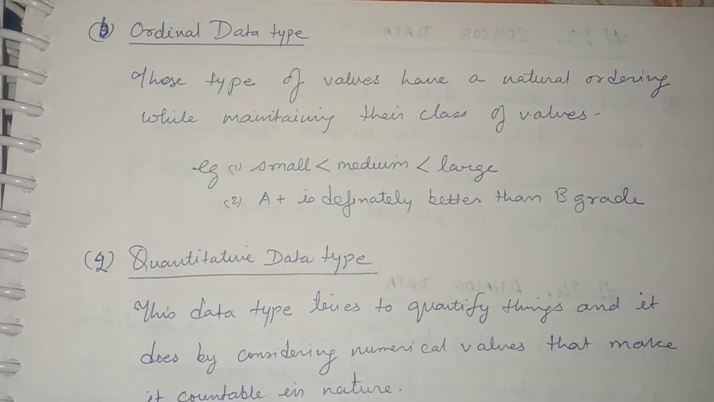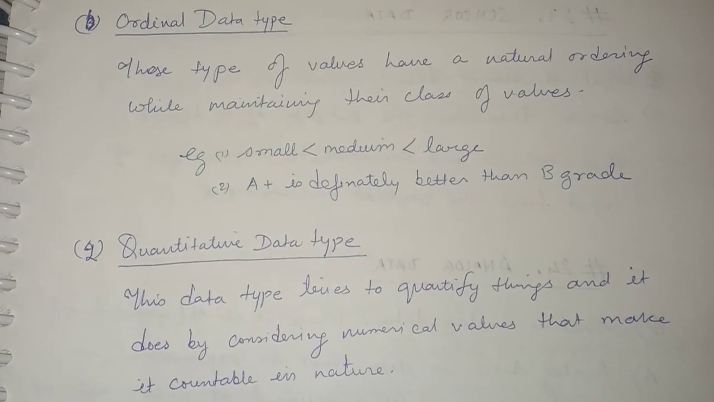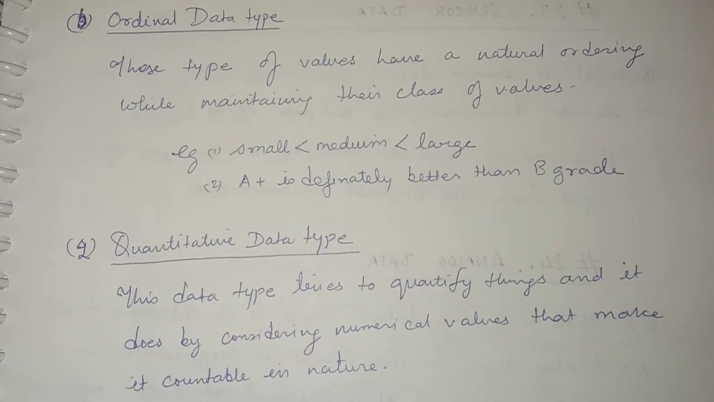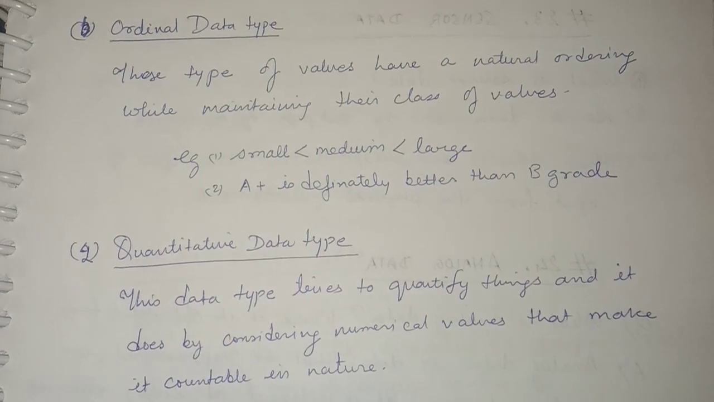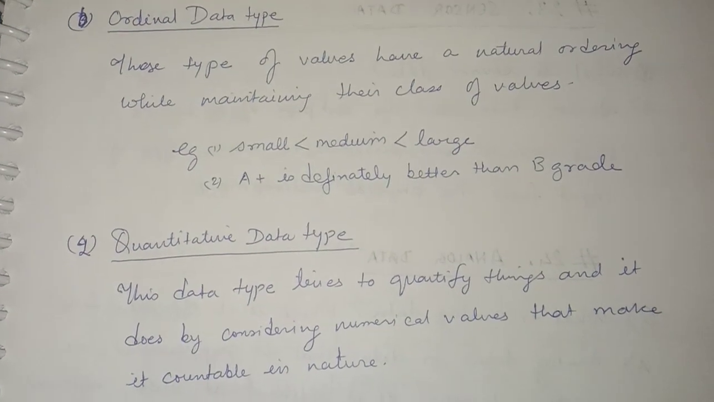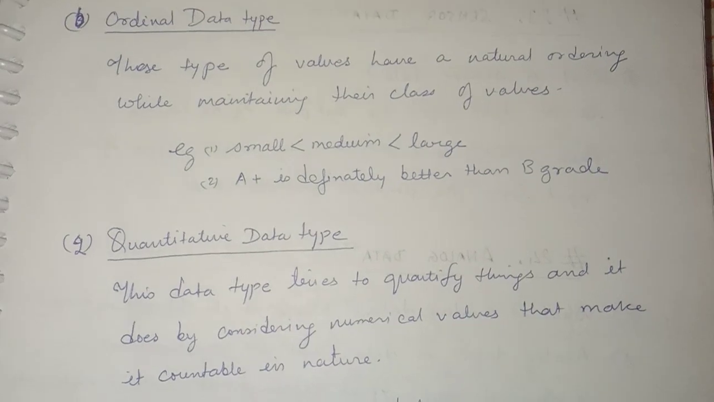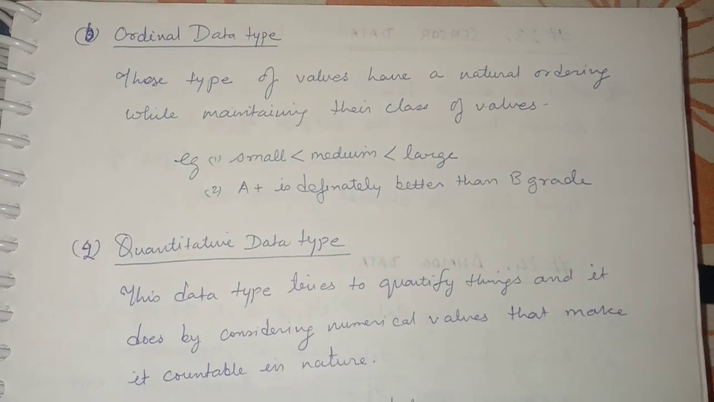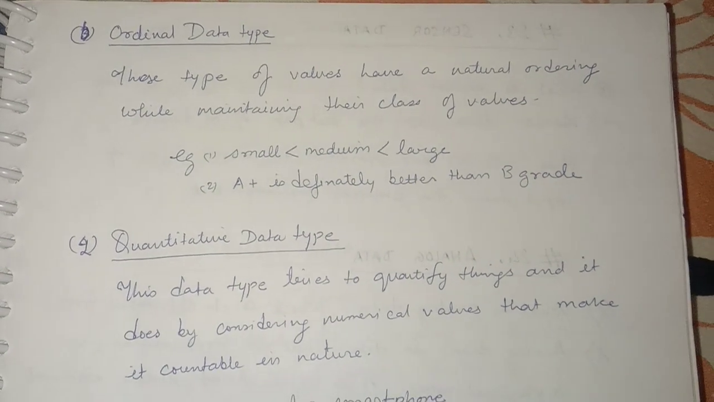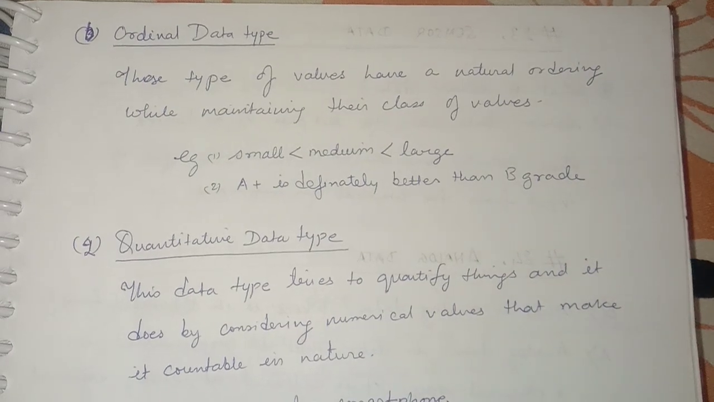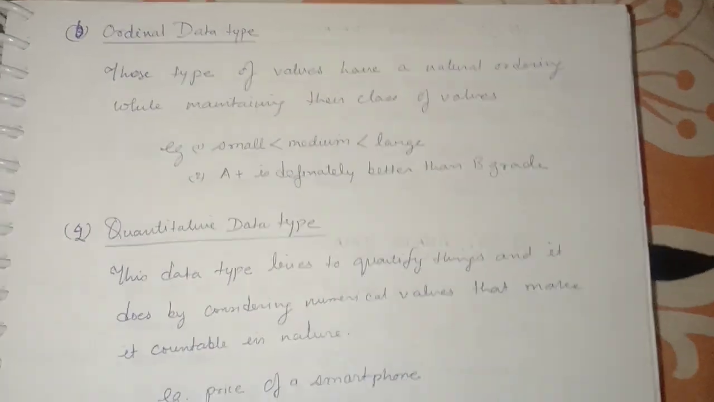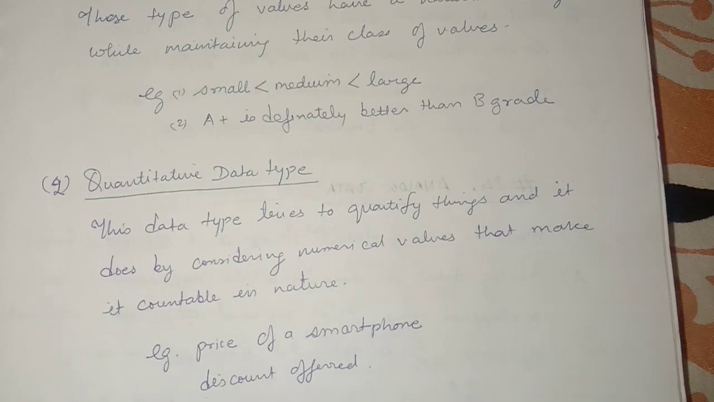So the next one is the ordinal data type. These types of values have a natural ordering while maintaining their classes of values. For example, small, medium, large. So there is a natural ordering: small, medium, large. Then A plus is definitely better than B grade. So this is all about the qualitative data.